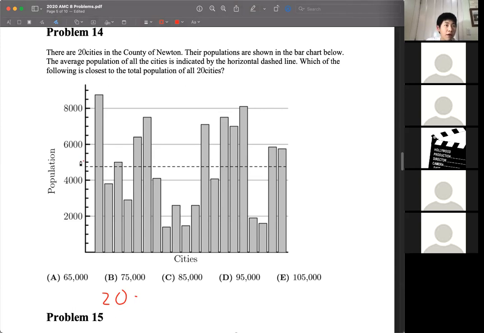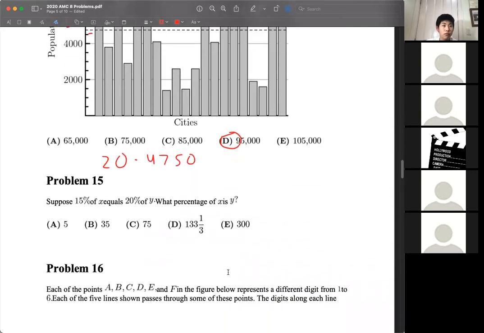So halfway between 4,000 and 6,000 would be 5,000. I'll write 5K. And then right here, we would expect that to be 4,500. So this is really close to 4,750, I would say. And now doing this calculation out, you'll get 95,000. And that is our answer.